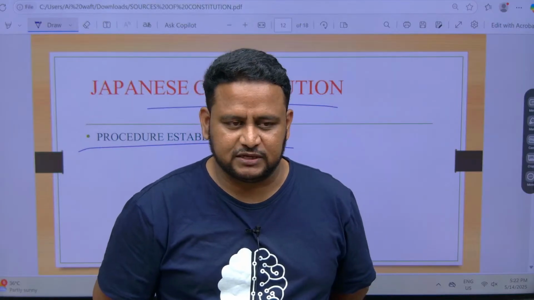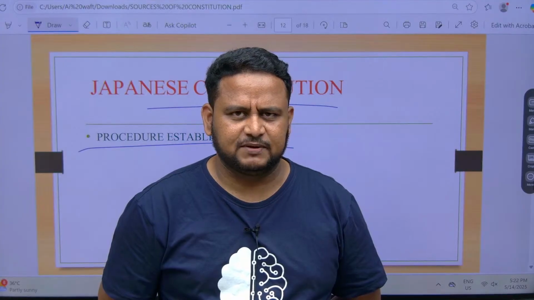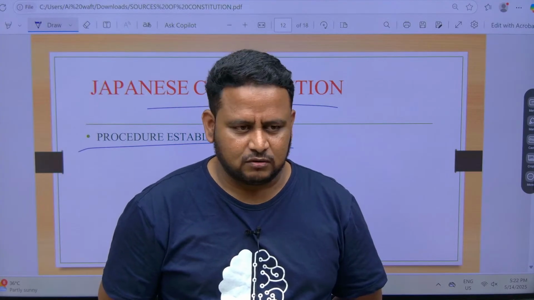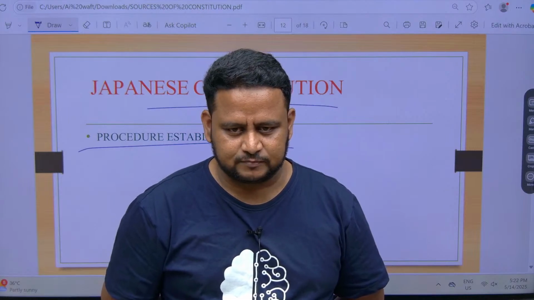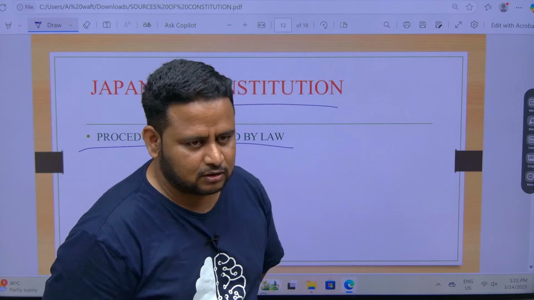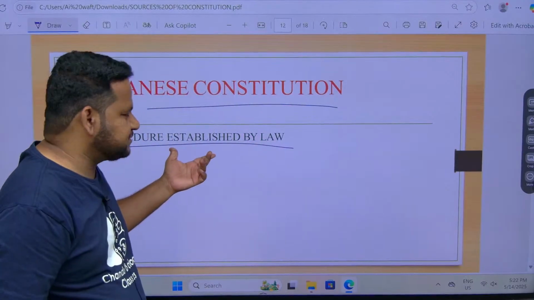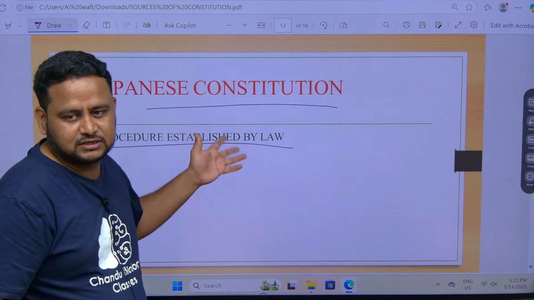There is a nice movie in Telugu and Tamil, done by Jayam Ravi. You can watch Parole. It is a nice movie. The person comes out on parole and does so many good things. That is the meaning of parole. So procedure established by law, that is given by whom? Japanese Constitution. Clear?